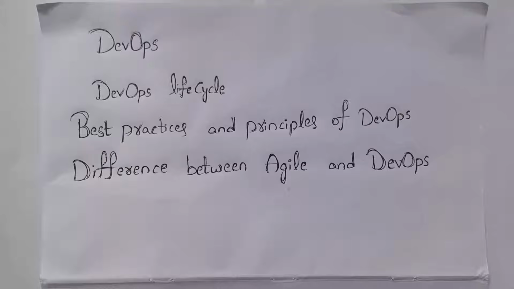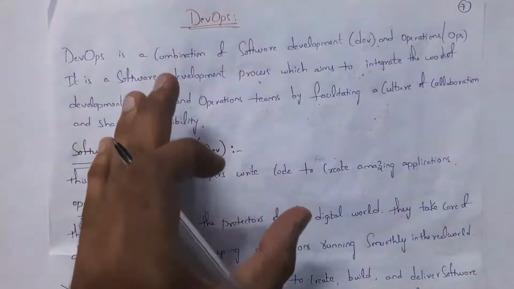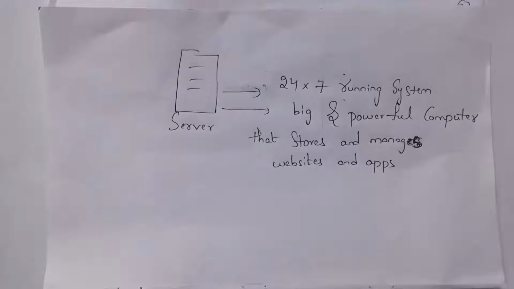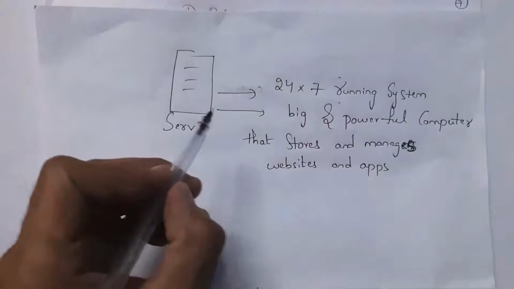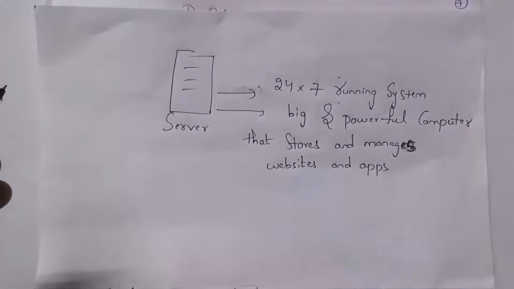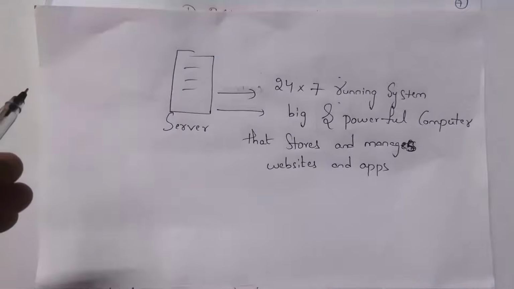Let's get started. At first, I will explain what is DevOps. Guys, before explaining what is DevOps, you need to know what is a server. Guys, each and every software company maintains servers. In simple terms, a server is a 24/7 running system. Or you can also say a server is a big and powerful computer that works 24/7. Software companies will store and manage websites and applications by using servers.